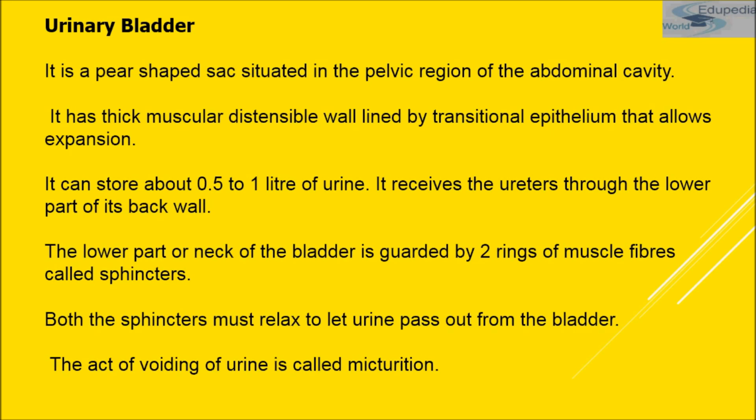The ureters carry urine and open into the bladder, and on the lower posterior side of the bladder it shows a triangular area which we call the trigone. But we won't be focusing on the trigone. Just know that the urinary bladder, an amazing fact, can store up to 0.5 to 1 liter of urine. It receives the ureters through the lower part of the back wall, and the lower part or the neck of the bladder is guarded by 2 rings of muscle fibers which we call sphincters.